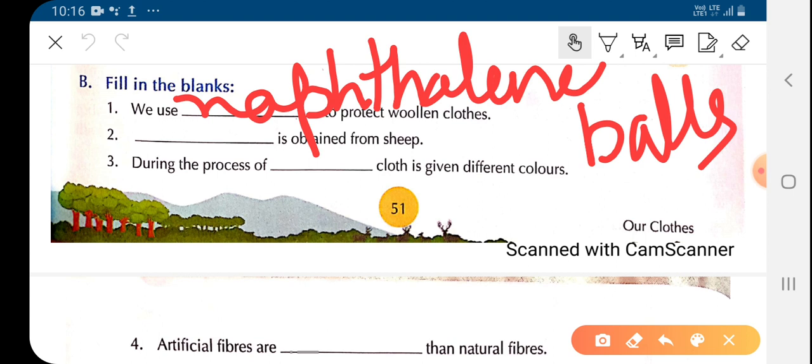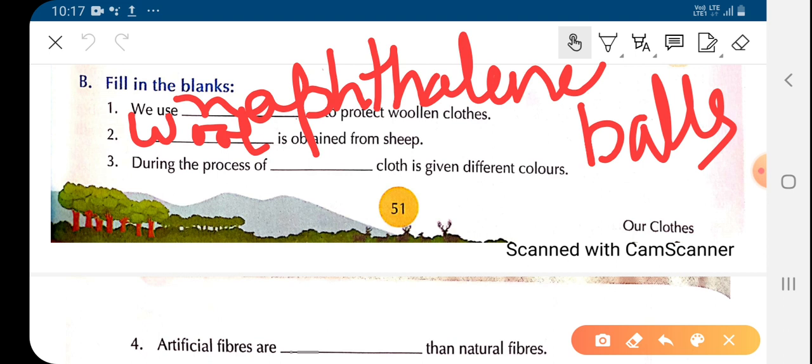Now second one, children. Dash is obtained from sheep. Children, what do we get from sheep? We get wool from sheep. Children, there are hairs or fur on the body of sheep. This fur or hair is removed and these fibers are spun into yarn, and the yarn is used to make fabric. So children, we get wool from the sheep. Sheep is a natural source of fiber.